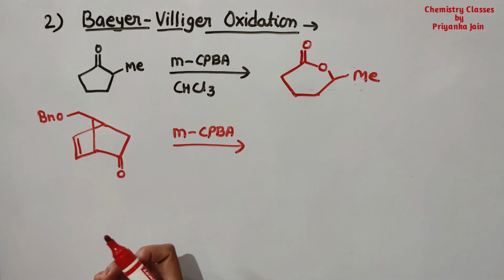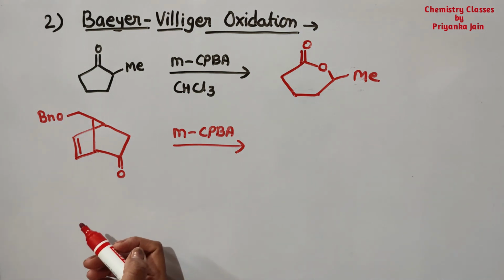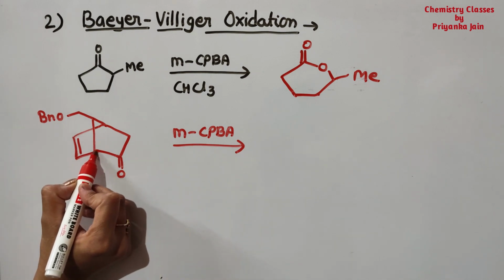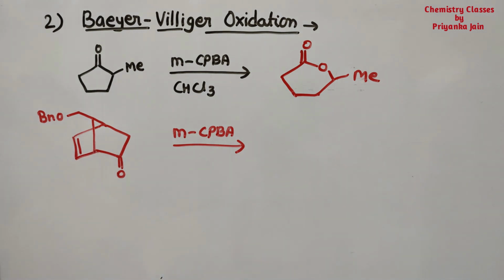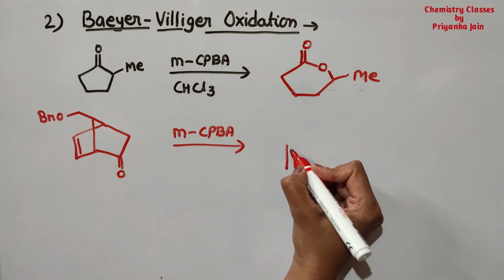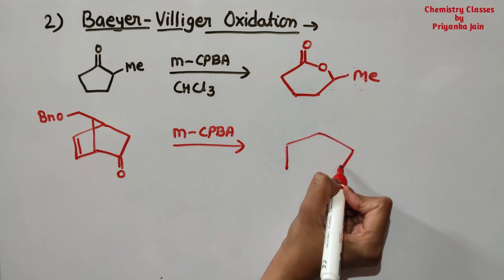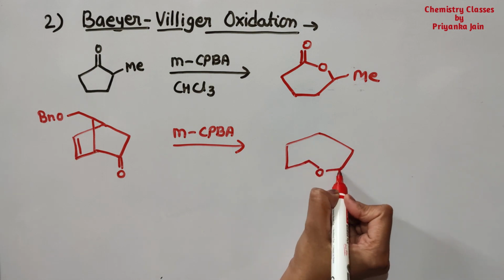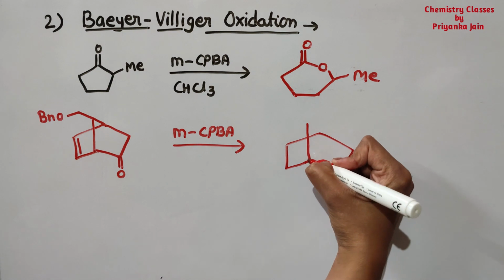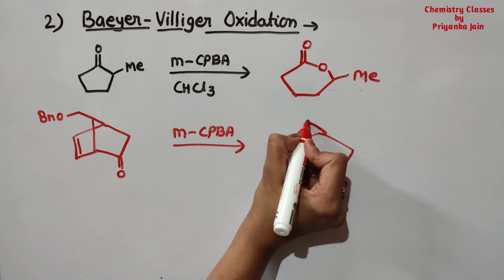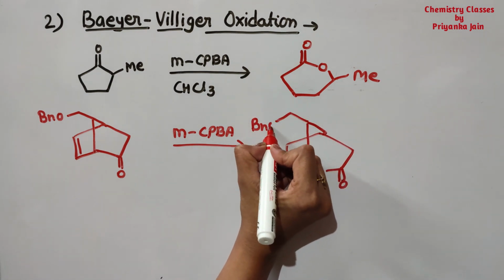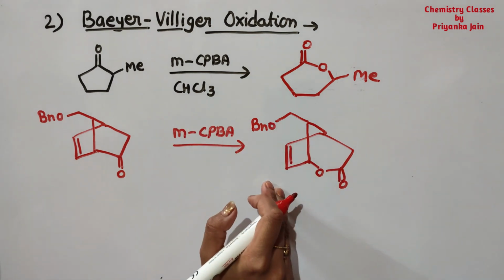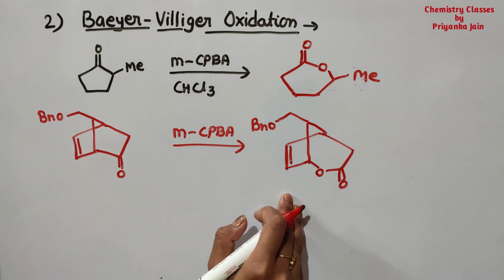And on which side will the Baeyer-Villiger oxidation happen? It means which group will migrate. For this you should see here, this group is secondary, so it will migrate, right? So where will the oxygen be inserted? At this position the oxygen will be inserted, right? In this manner. And the rest will remain as it is. Here this double bond is not oxidized. It means epoxidation does not happen, right?